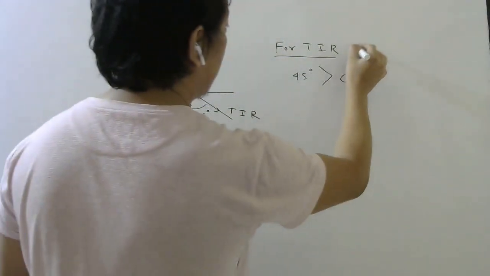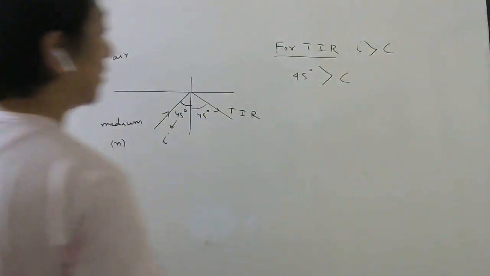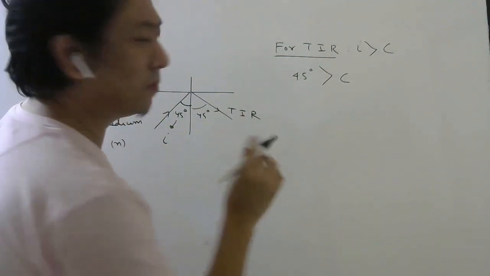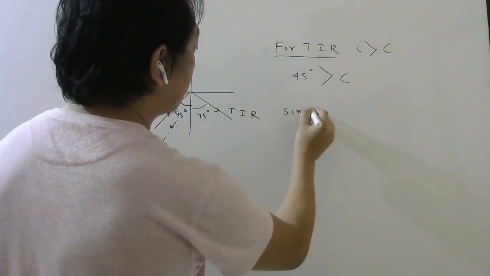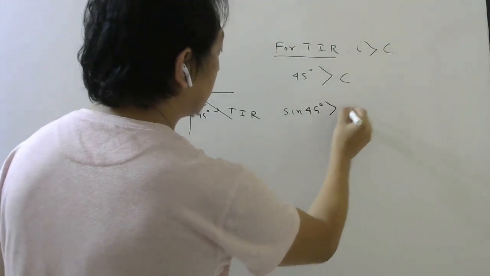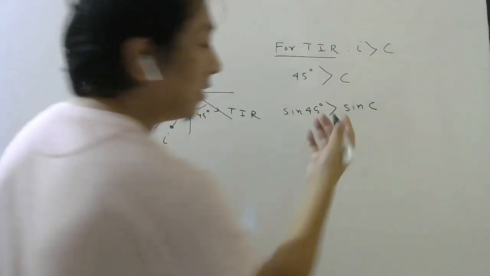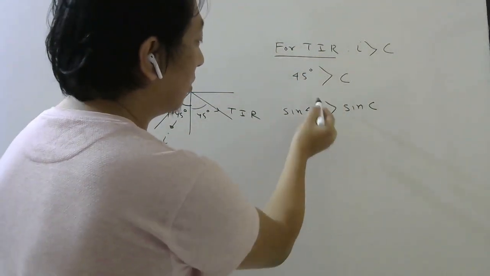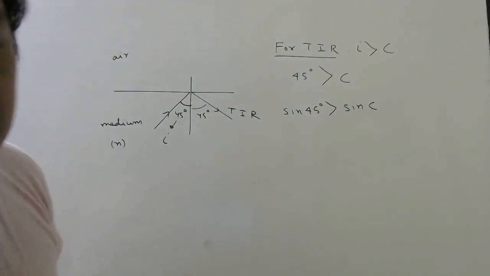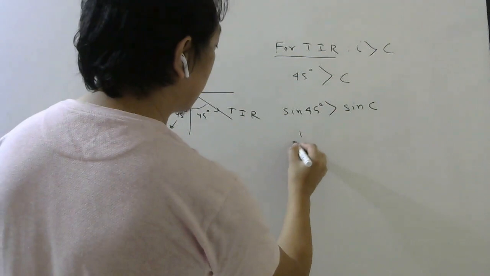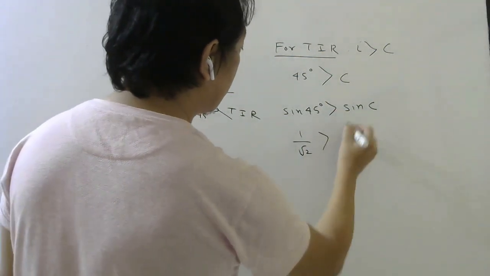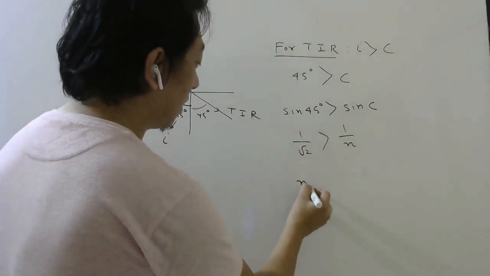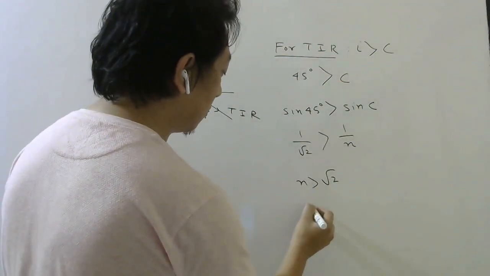Now how do I bring refractive index here? Simple. Take sine 45. Sine is an increasing function of angle. So if this is greater than symbol, this also will be greater than symbol. Sine 45 is 1 by root 2. Sine C is 1 by n. So if you cross multiply, n will be greater than root 2.